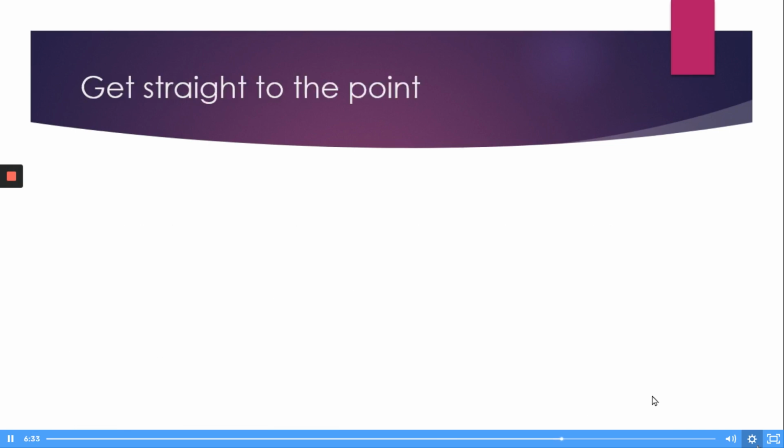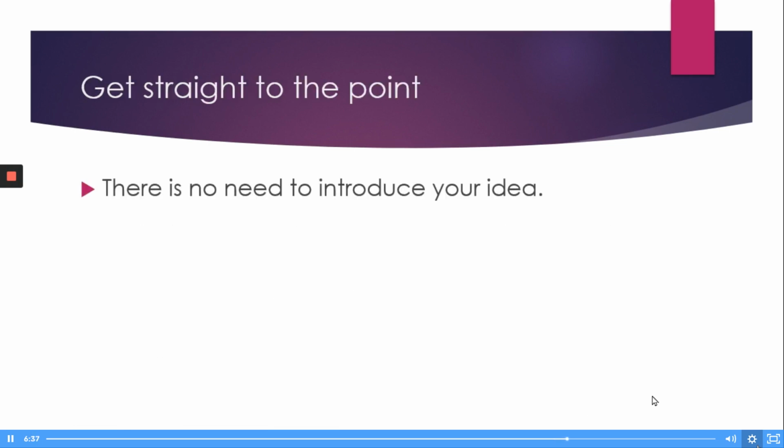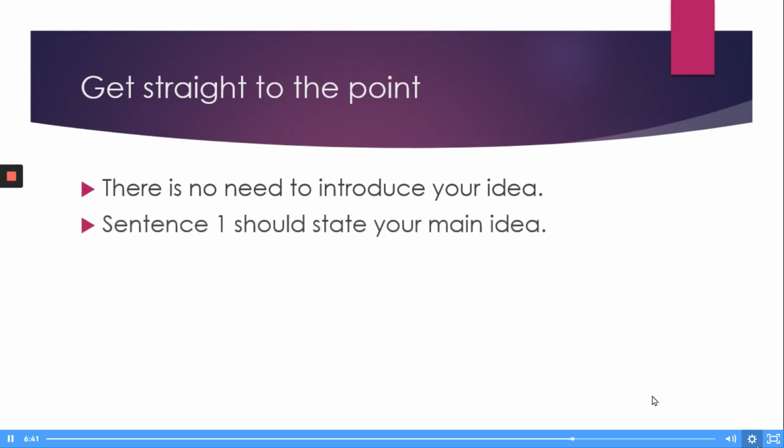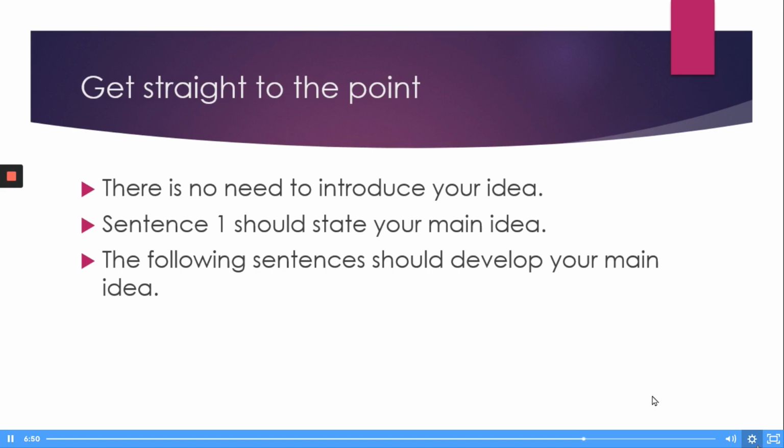So getting straight to the point, this is often where students go wrong. There's no need to introduce your idea. Get straight into it, okay? Sentence 1 should state your main idea. So get right into answering the point. Then the following sentences should develop your main idea. To write about 50 words, you're probably looking at around 3 or 4 sentences.